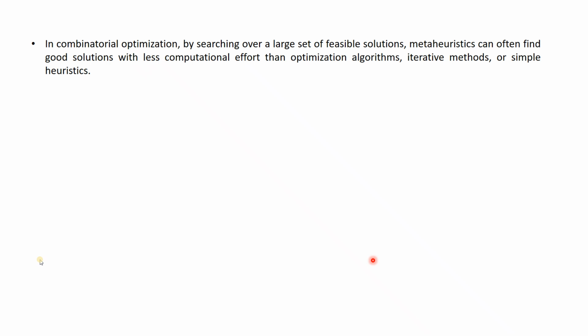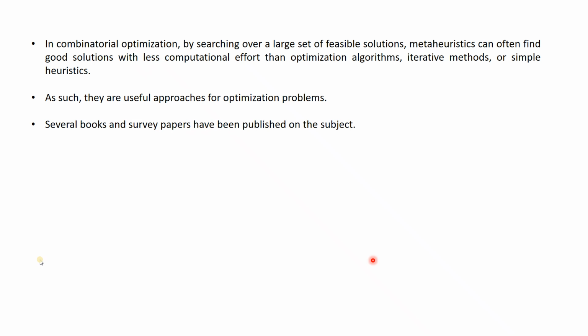After finding the solution, it goes to the next iteration, so iteration-wise it will update. It is observed that these techniques are always better compared to other iterative and conventional methods.